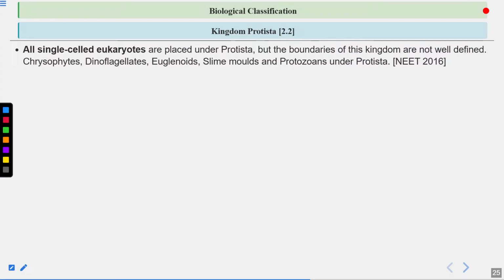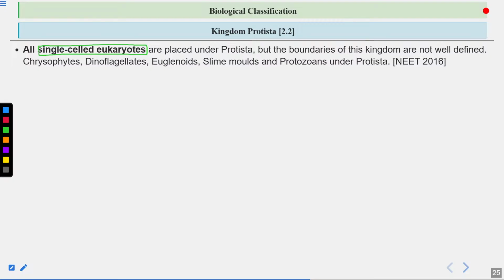Let's talk about kingdom Protista now. In kingdom Protista, single cell eukaryotes are placed, meaning unicellular eukaryotes. Okay, clear?